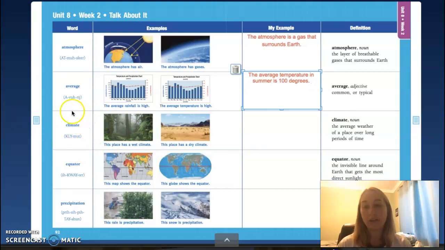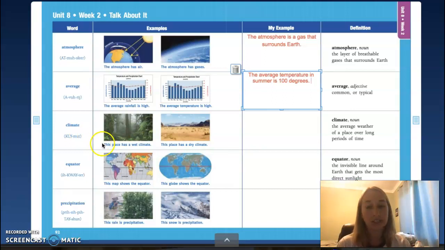Okay, guys, our next word is right here. Let's look at the pictures, okay? This first picture, I see lots of trees, lots of moisture, lots of water in the air. This picture, it looks like a desert, right? Where it's super dry and super hot. Let's look at our vocab word here, okay? Climate. Say it with me. Climate. Climate has 2 syllables.